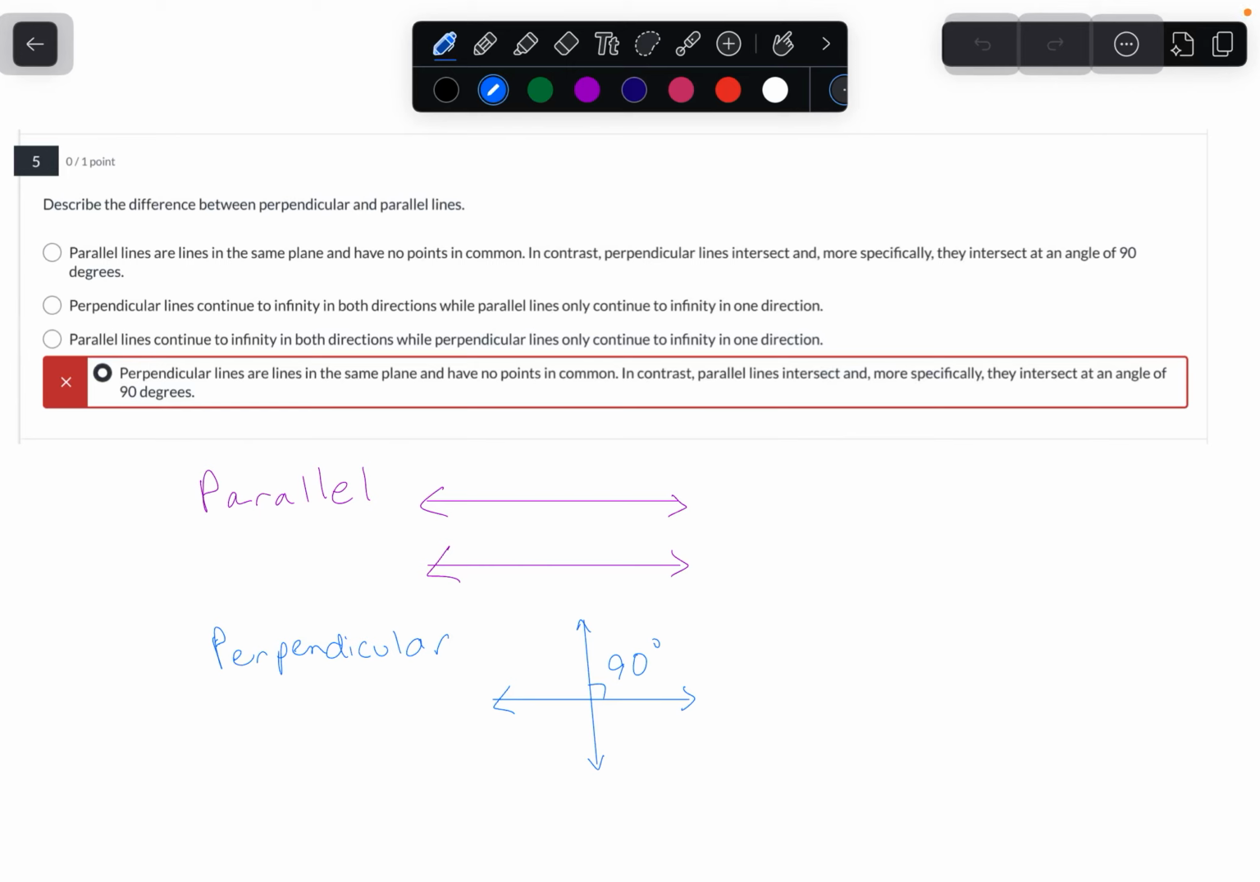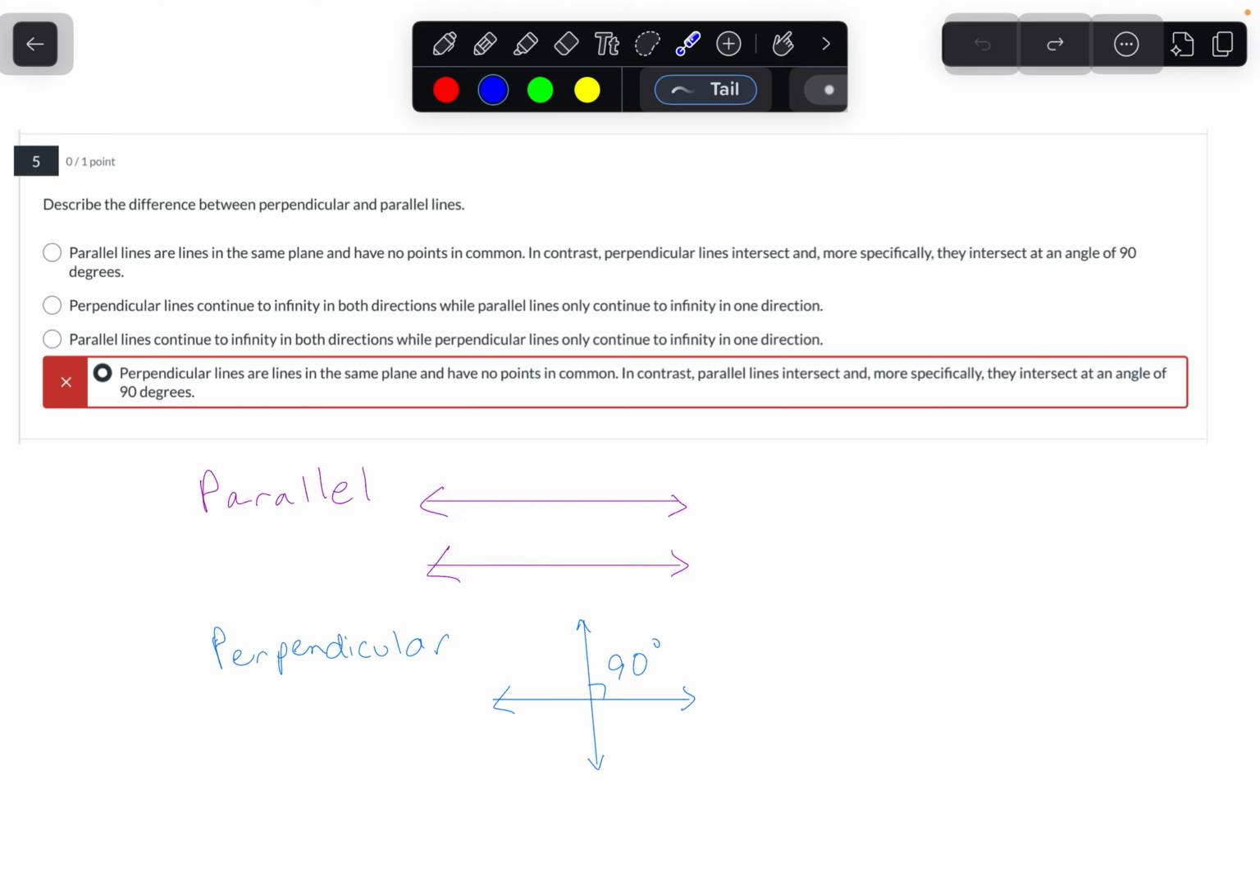So I think what would help as you read these four possibilities is to really talk through what it means for two lines to be parallel and perpendicular. So if we look at these lines here, we're focusing on the first pair. These lines are parallel. Okay.